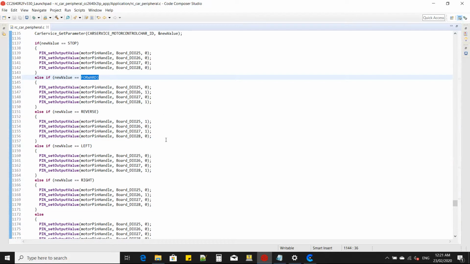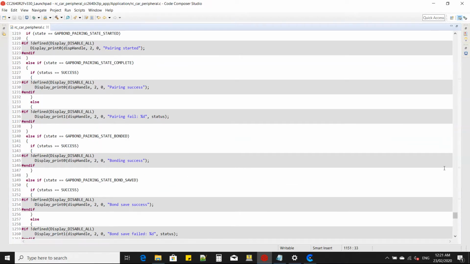So if we send 02 here, it will go to here, and then we'll set DIO25 to 1, DIO26 to 0, DIO27 to 1, DIO28 to 0, which will make the RC car go in reverse.